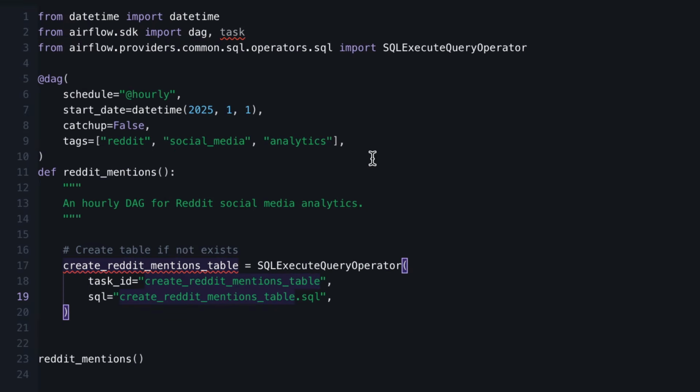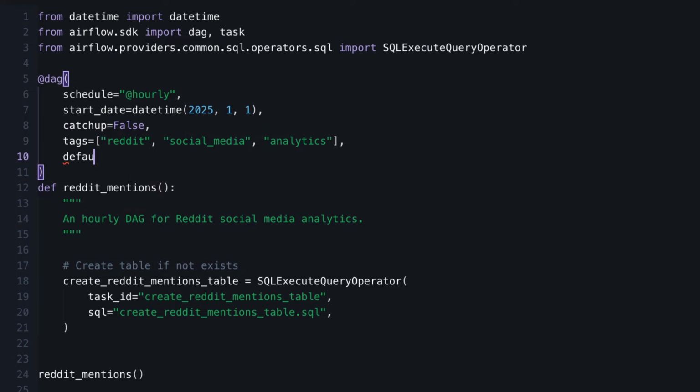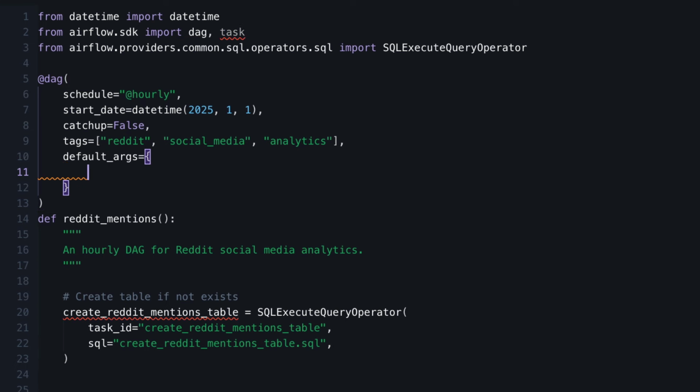Once we have that, the next step is to add default arguments here, as we want to ensure that the SQL execute query operator, and we will have multiple SQL execute query operators, use the same connection ID that we just created. So conn_id, and here it is snowflake_edu. Okay, so make sure that you have that, and automatically the SQL execute query operator uses this connection ID.